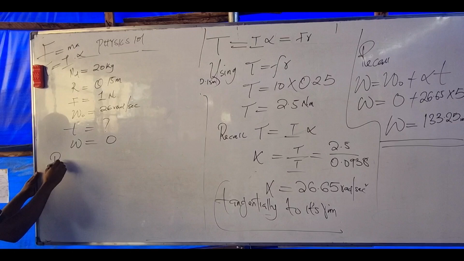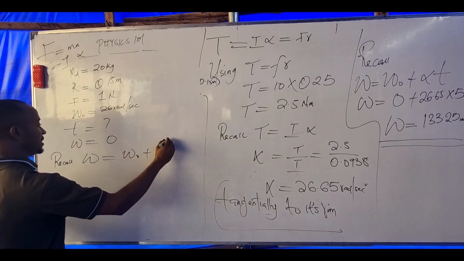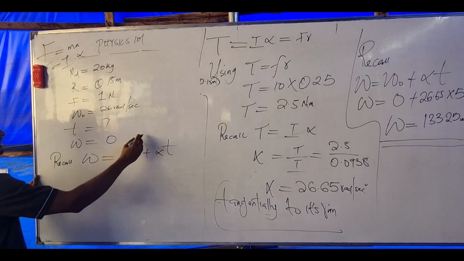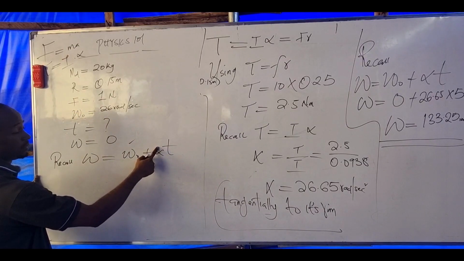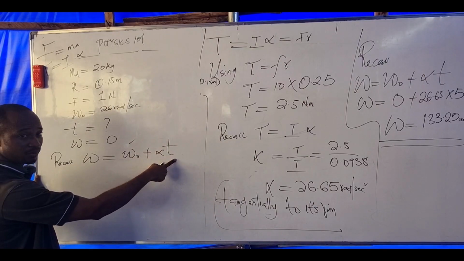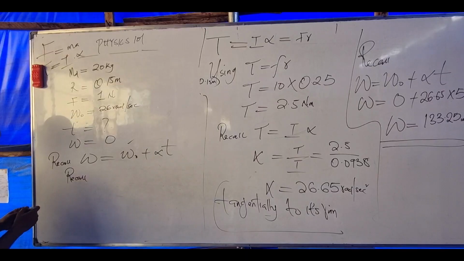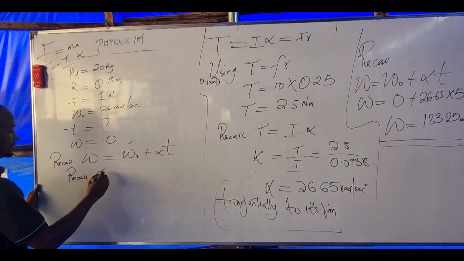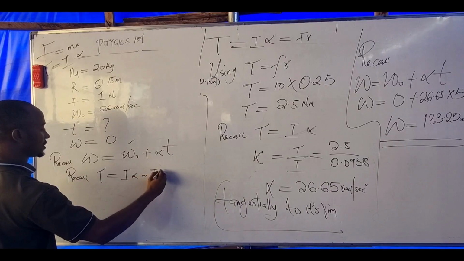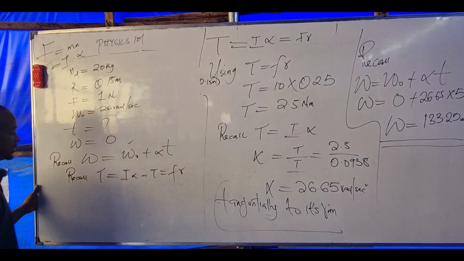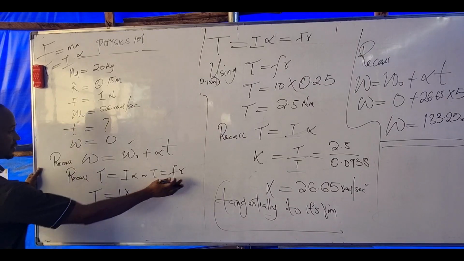So recall the angular velocity is omega naught plus alpha t. We have this, but we don't have alpha or t. I'm looking for t. But recall that torque equals I alpha, or torque equals Fr. So what we do is to find torque. What's that force here? 1 times the radius here.